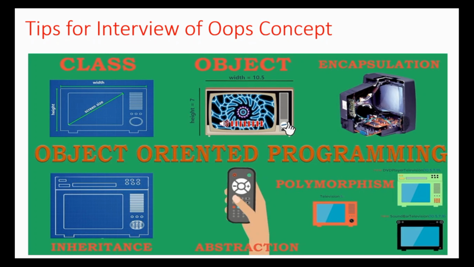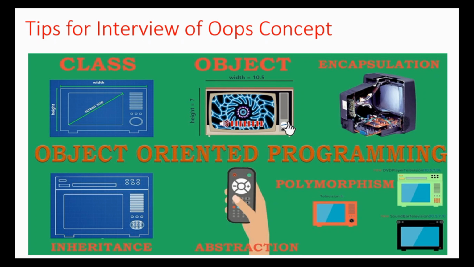Okay, now coming to the last topic of part 1 of this series, tips for interview on the OOPS concept. They will ask you to explain the OOPS concept with some real time example. So what you need to do is directly take an example. Like, sir, if you are talking about television, then television is a good example of every OOPS concept.